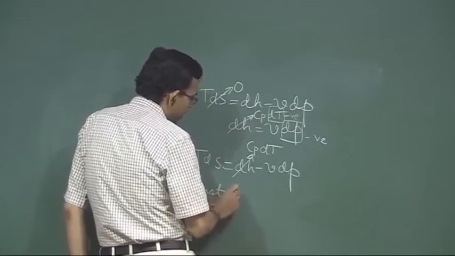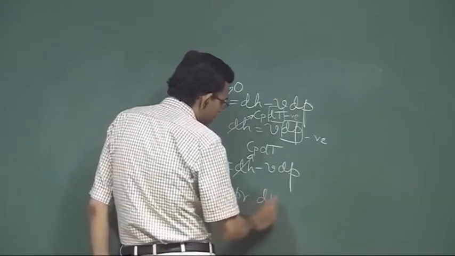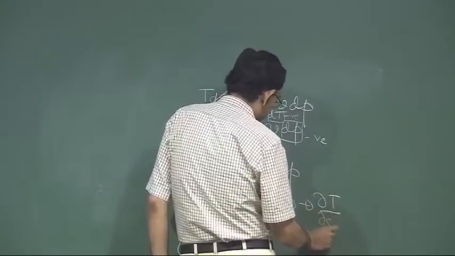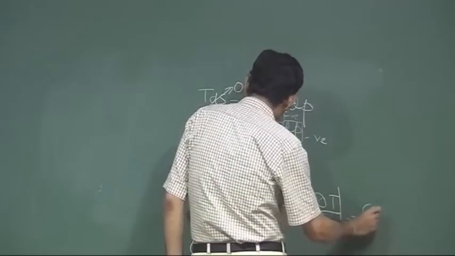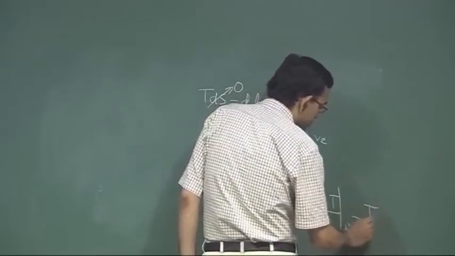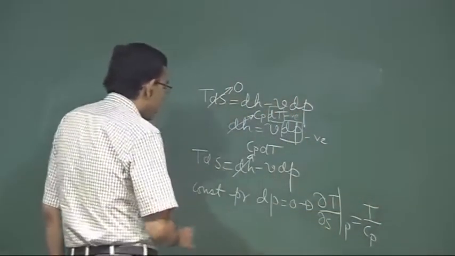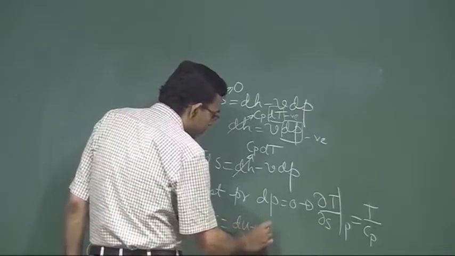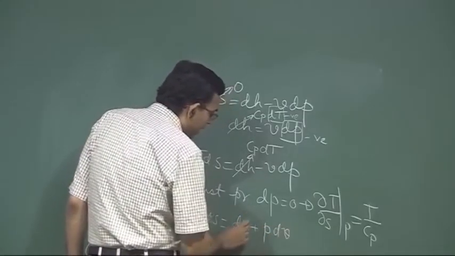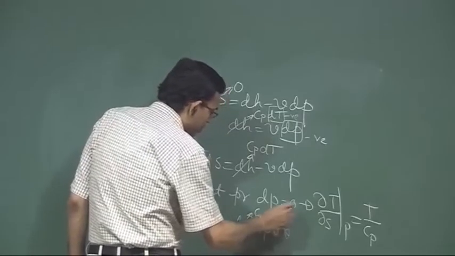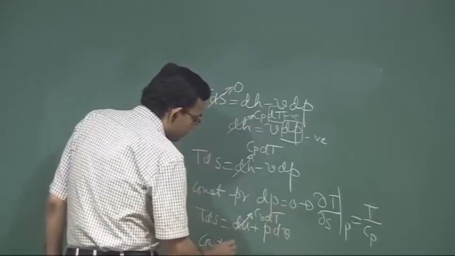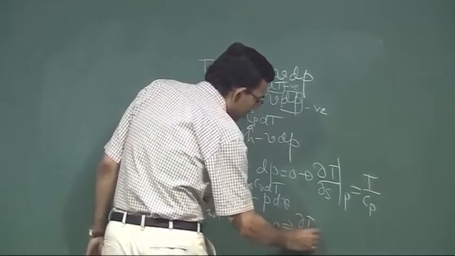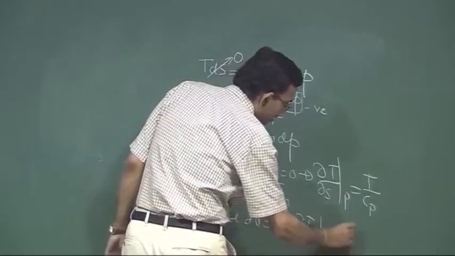So, constant pressure means dP is equal to 0. So, del T del S at constant pressure is equal to T by Cp. Similarly, if you use TdS is equal to du plus PdV, and for an ideal gas du is Cv dT, for constant volume dV is 0, that means del T del S at constant volume is T by Cv.